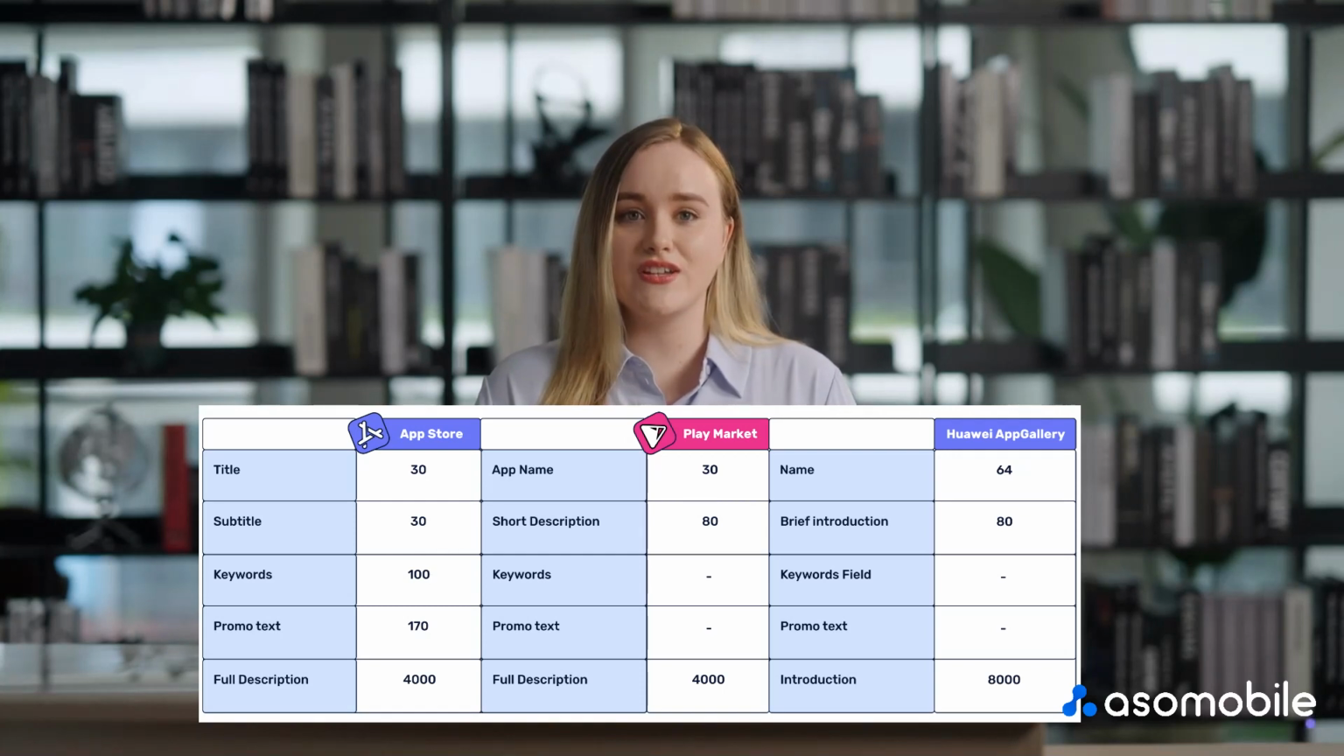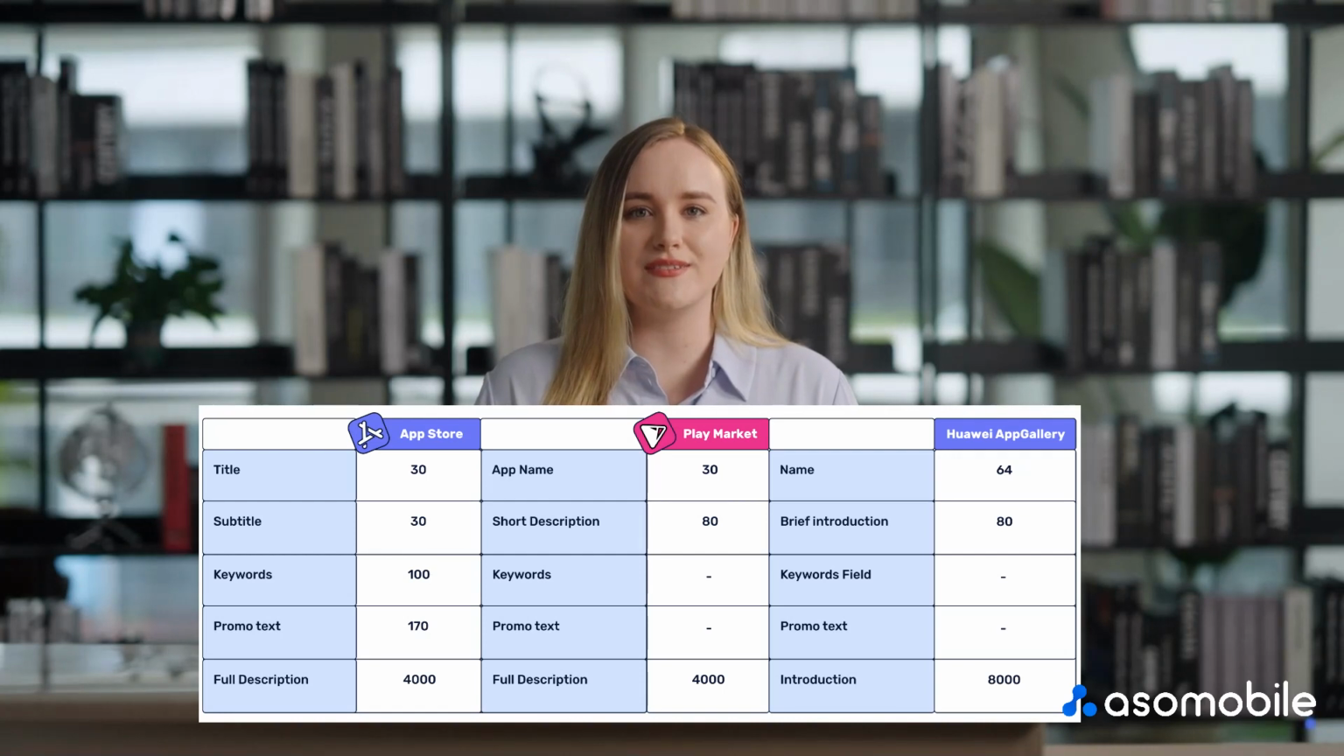Now, let's discuss the introduction. This section provides a much larger space, allowing up to 8,000 characters, and it's also important for ranking. Think of it as similar to Google Play's full description. Here, you can use a variety of relevant keywords to improve how your app appears in searches. You can follow similar optimization strategies as you would on Google Play, explaining your app's features and advantages. One key tip: the first sentences of the introduction are especially important because they appear right below the brief introduction and are highly visible to users. So, ensure they are engaging and informative.